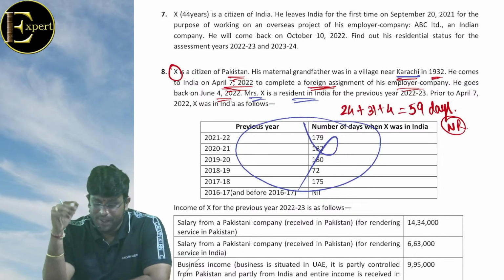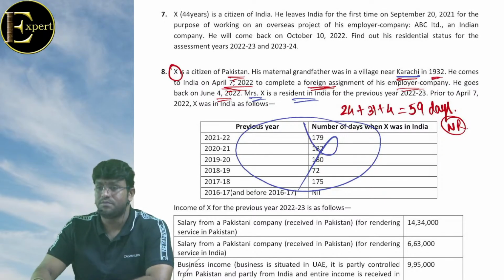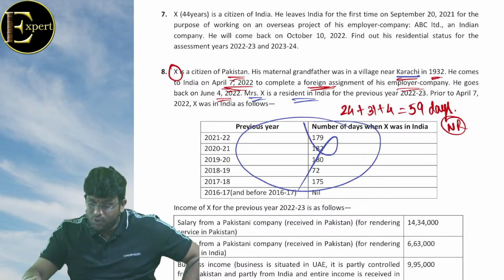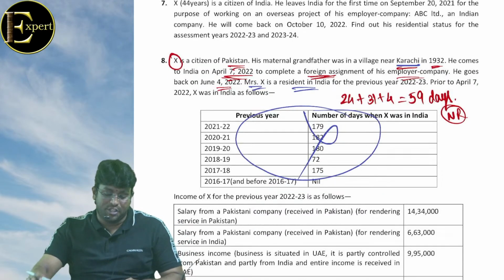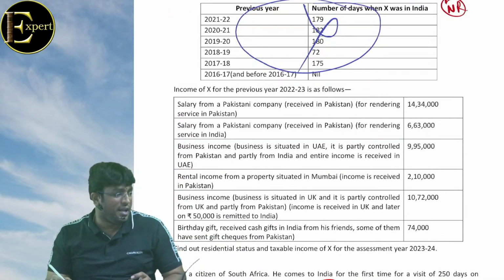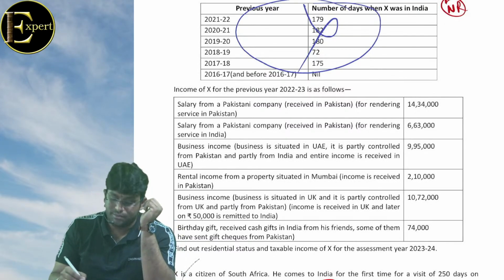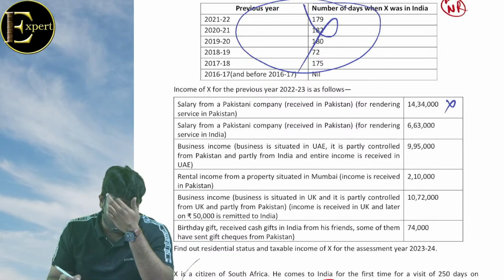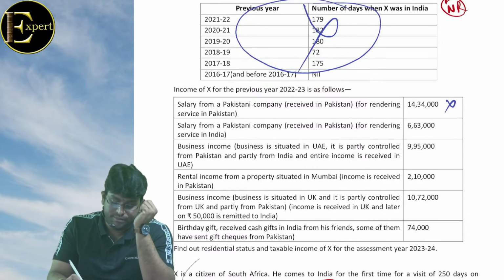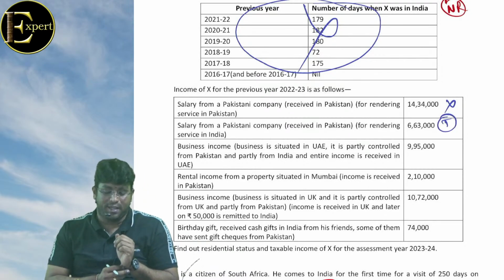दोस्तों, let's start. Once non-resident, what will happen now? We will tax only what income? Indian income. बराबर है ना बेटा? Let's see first one. Salary from Pakistani company received in Pakistan for rendering service in Pakistan. Not taxable. Salary from Pakistani company received in Pakistan for rendering service in India. Taxable. Business income. Business is in UAE.